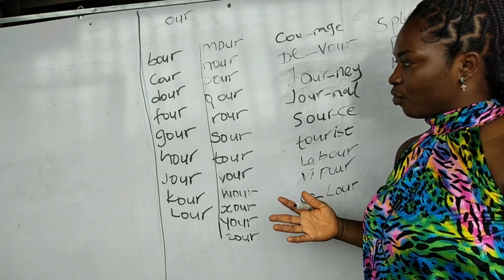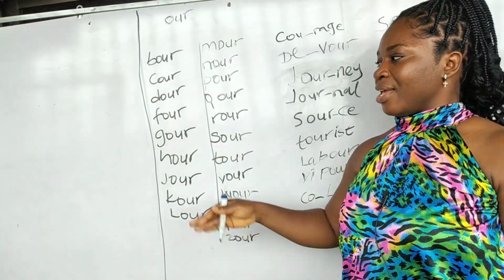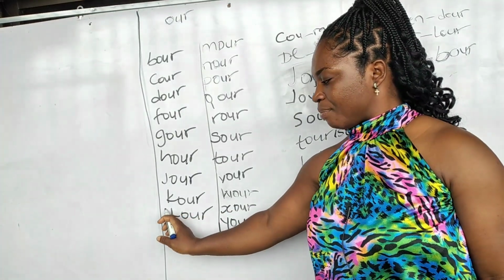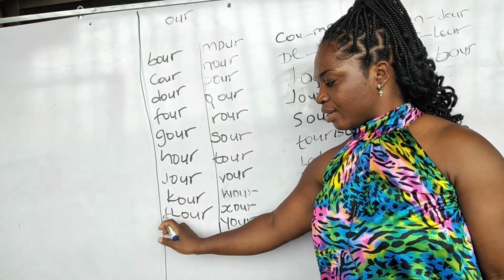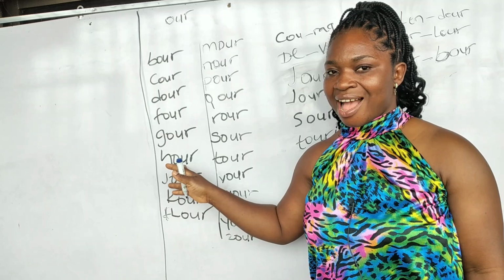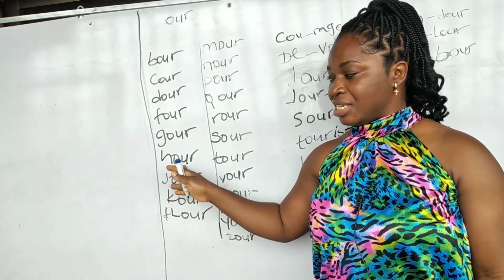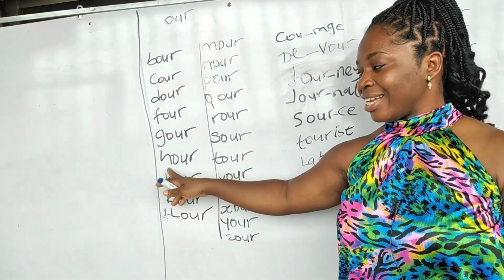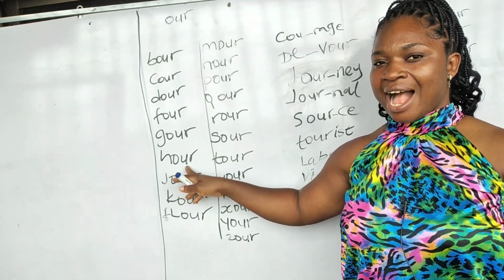All right, should we look for one again? I have four. This is number four. Now I have this our. If I add F to this place, I'm gonna have floor. Okay, this is what? Floor. All right, and right here, this is pronounced as hour and not hour. It is a word on its own. When this word is pronounced, the H is usually silent. It is pronounced as hour.